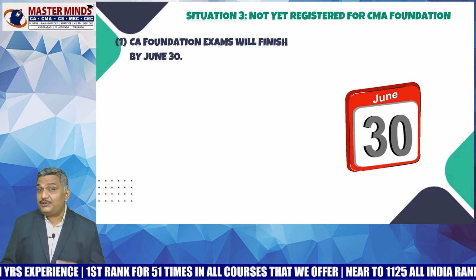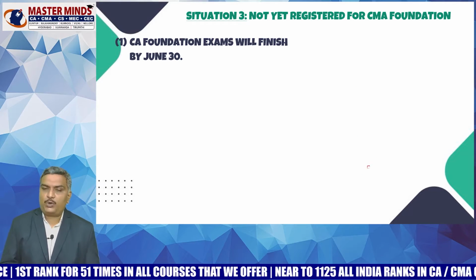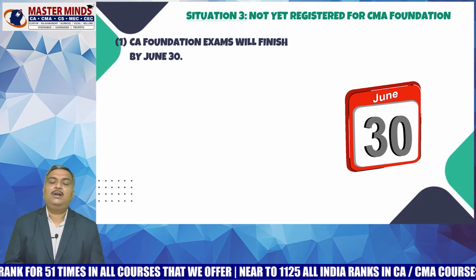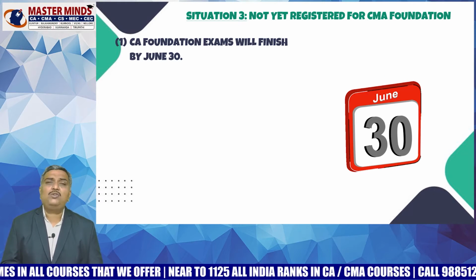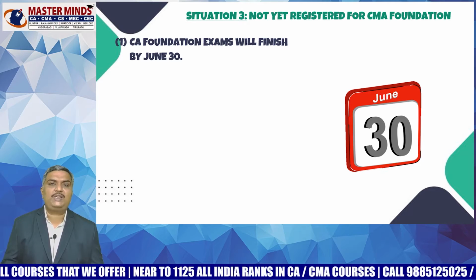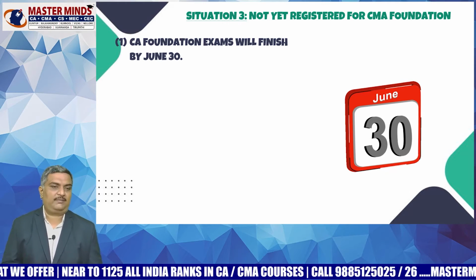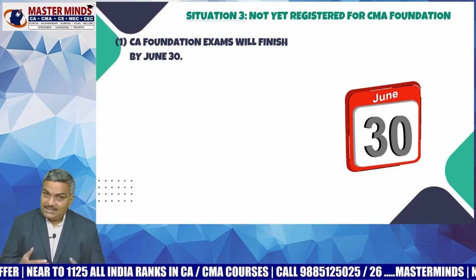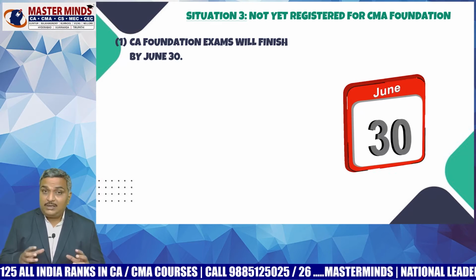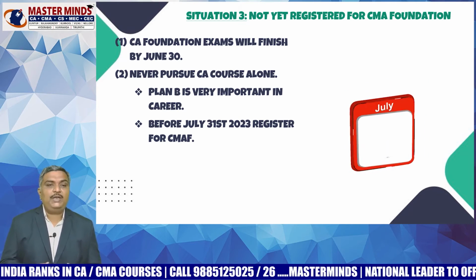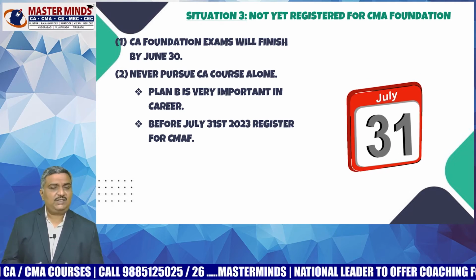And there is situation number 3. You may ask, sir, I have not yet registered for CMA Foundation. What should I do? Even then you can join in the CA and CMA Inter integrated program. Because it is not at all a wise thing to pursue CA alone. It is always a better idea to pursue CA and CMA courses together. Now, as CA Foundation examinations will finish by June 30, you need to just register yourself for CMA Foundation by July 31st.